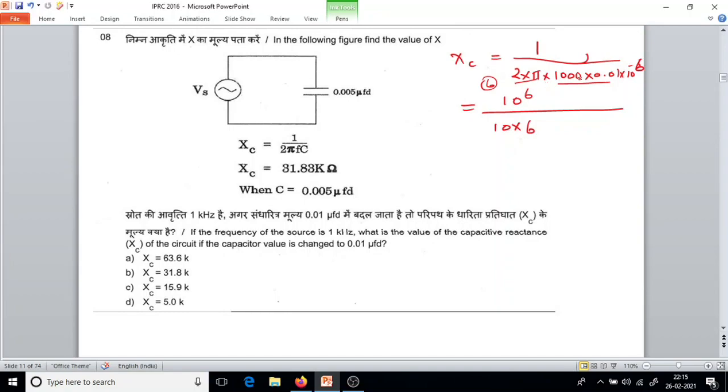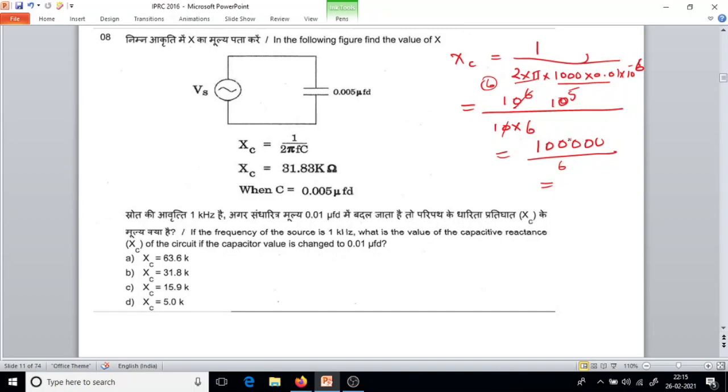Now if I cancel the zeros, I will be left with 10 to the power 5 upon 6. Now whatever I get, divide.